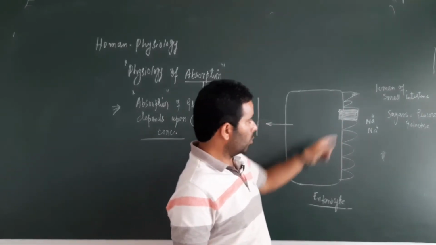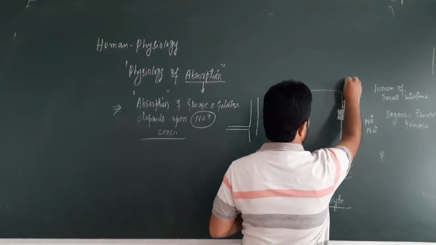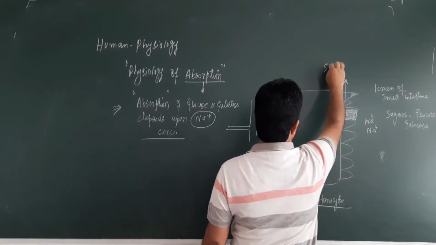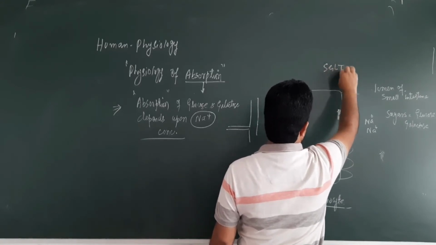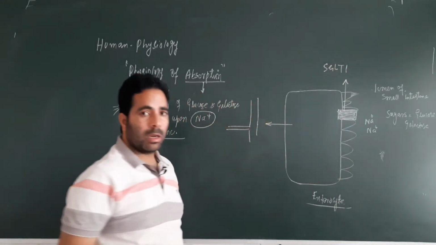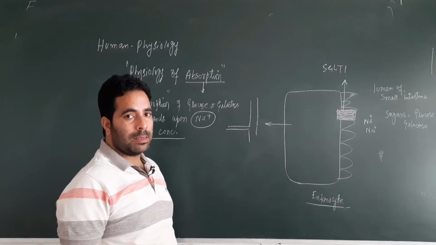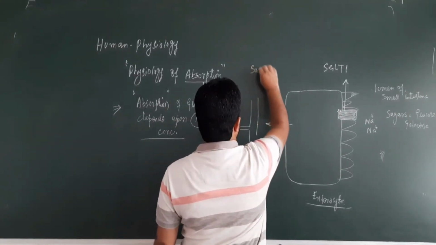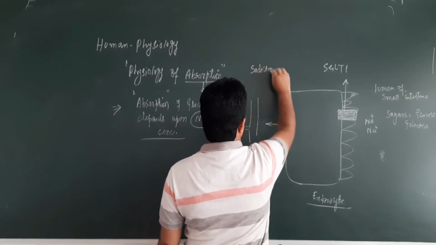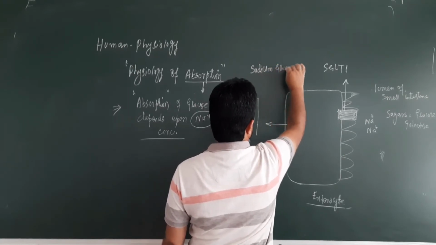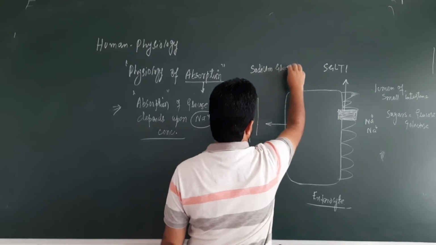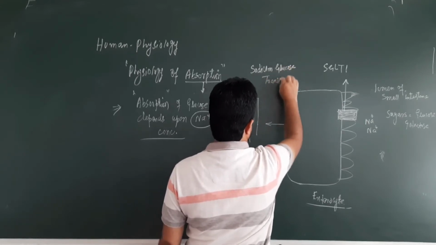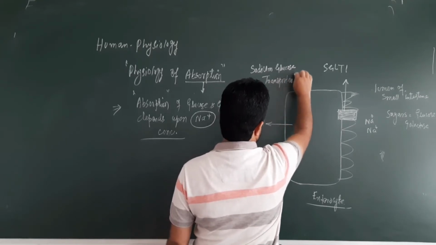This transporter is known as SGLT1. SGLT1 means sodium glucose transporter: S is sodium, GL means glucose, T means transporter, and 1 is the number.